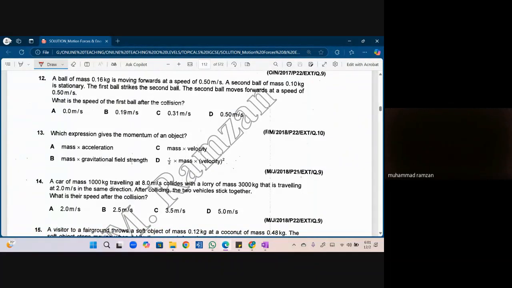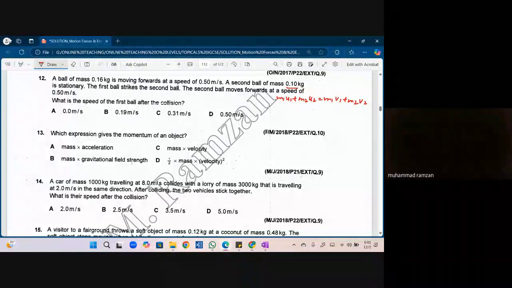Question number 12. A ball of mass 0.16 kg is moving forward at a speed of 0.5 meters per second. A second ball of mass 0.1 kg is stationary. The first ball strikes the second ball. The second ball moves forward at a speed of 0.5. What is the speed of the first ball after the collision? Which formula should I use? Whenever two bodies are colliding, we always have to use the same formula: m1 u1 plus m2 u2 equals m1 v1 plus m2 v2.